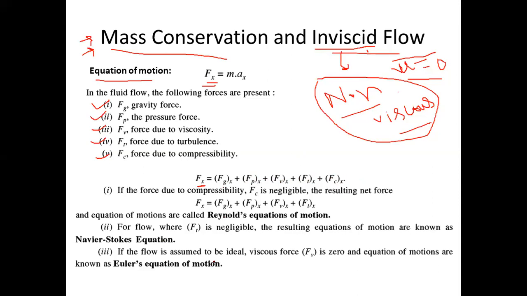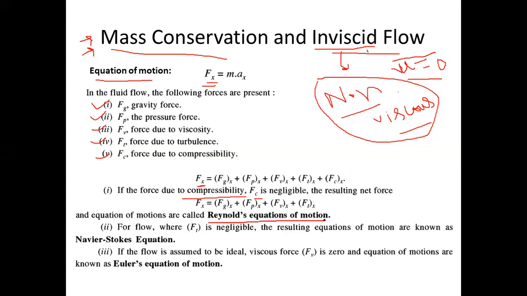So just to simplify those complications, there are certain assumptions we can take. The first assumption is that there is no compressibility force. No compressibility force means I am assuming that the flow is incompressible, and incompressible flow means density is constant. So the compressibility force Fc can be neglected. The forces left are gravity, pressure, viscous, and turbulent forces. If you neglect the compressibility force, the resulting equation is called the Reynolds equation of motion.